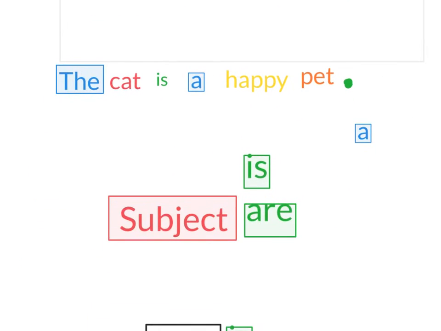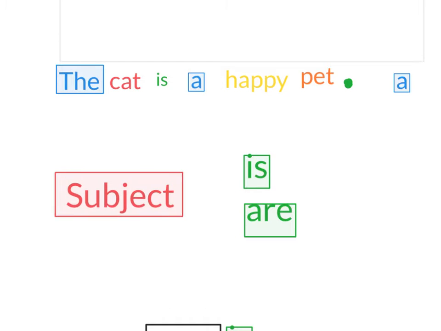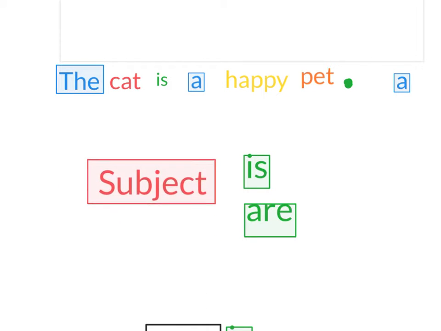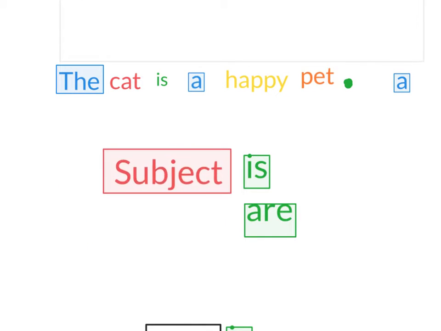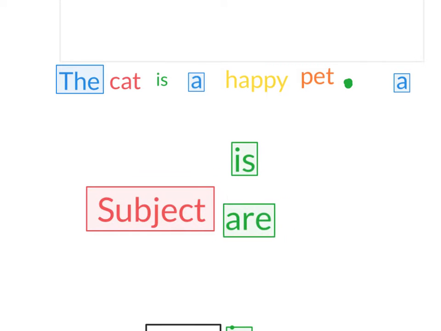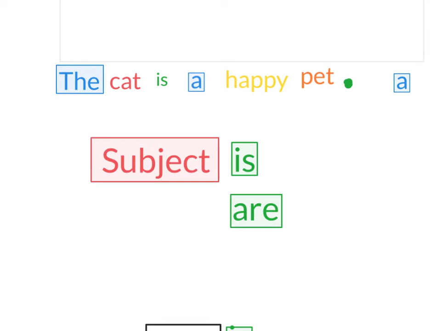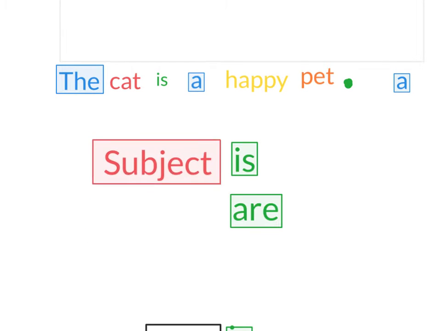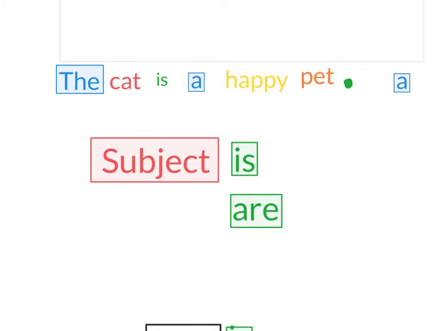So in these sentences, I have always said to you that the subject comes at the beginning of the sentence before the verb. Is and are the verb. I could say the cat is happy, the cat is a pet, the cat is a happy pet.